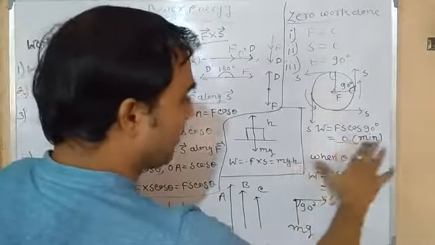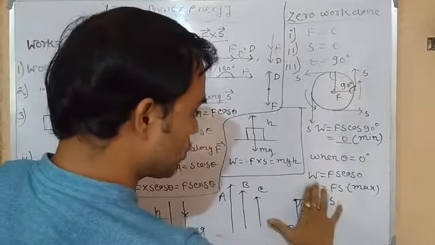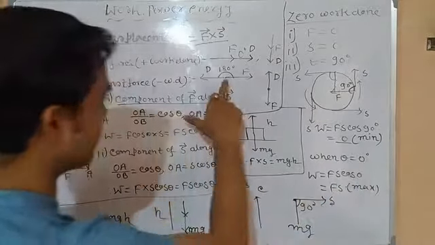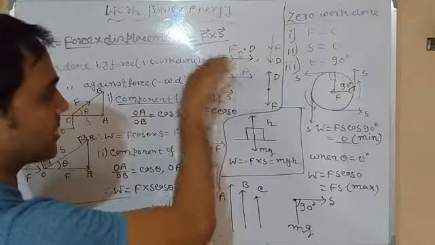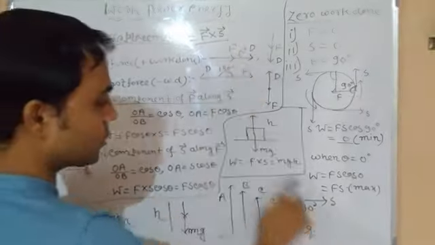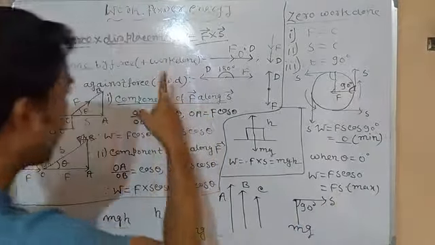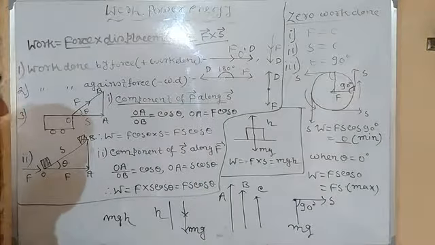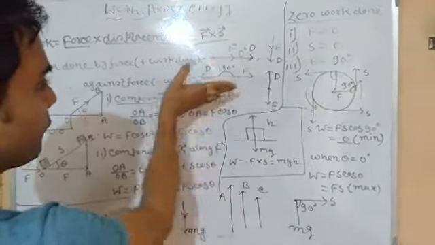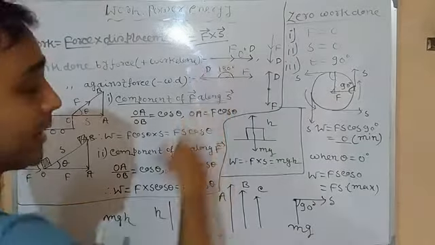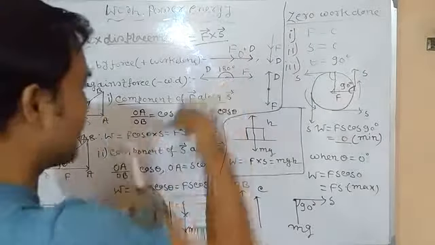Now, what is the minimum work done? W is equal to 0. When theta is equal to 0, W is equal to Fs. You can see when force and displacement take place in the same direction, the angle is 0, so cos 0 is 1 and W is equal to Fs. This is maximum. But negative work done: when force and displacement make an angle of 180 degrees, it means they are in opposite directions.